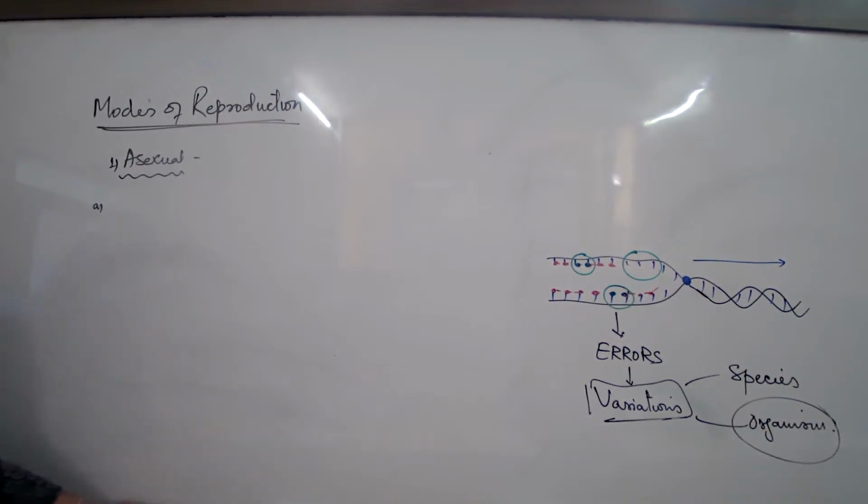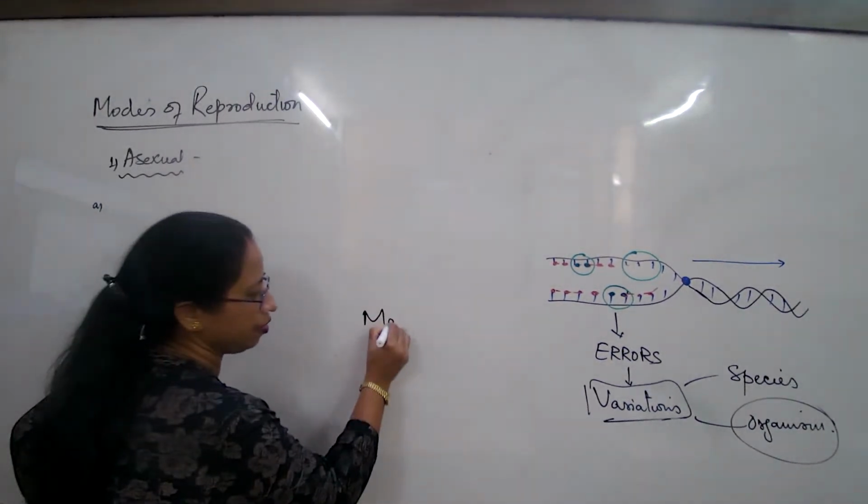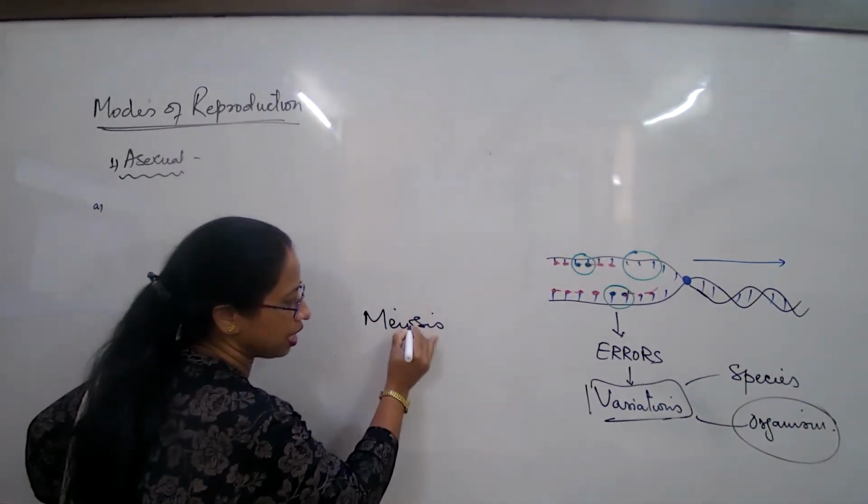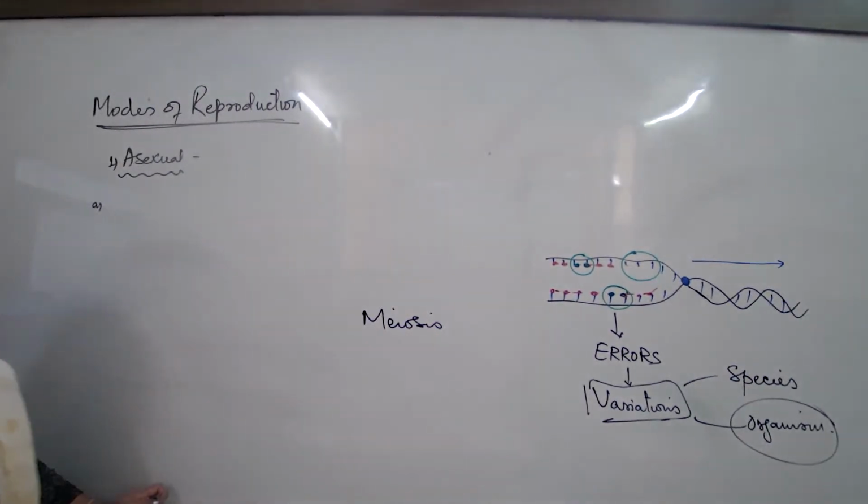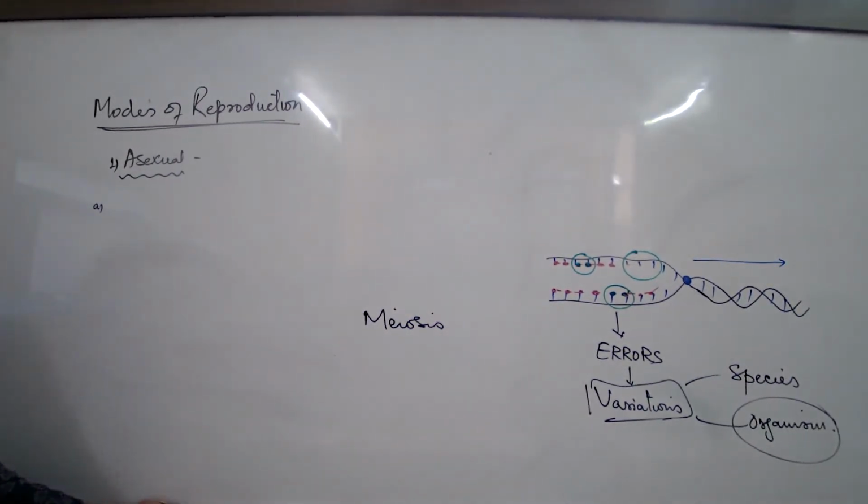On the other side, sexual involves meiosis and mitosis for formation of